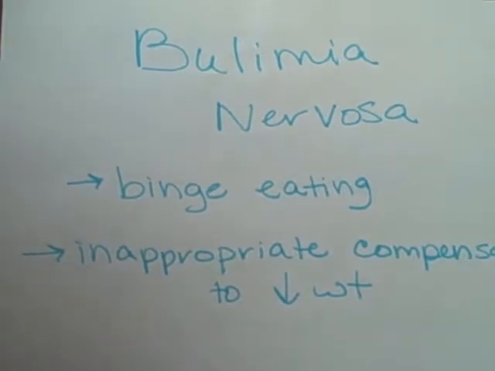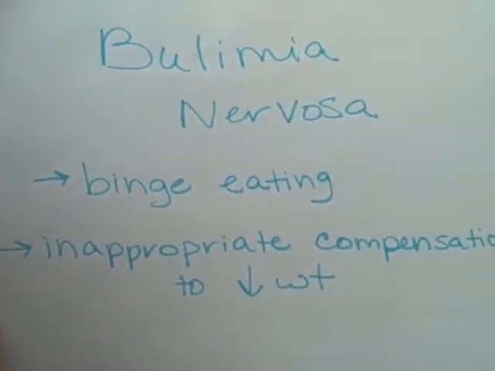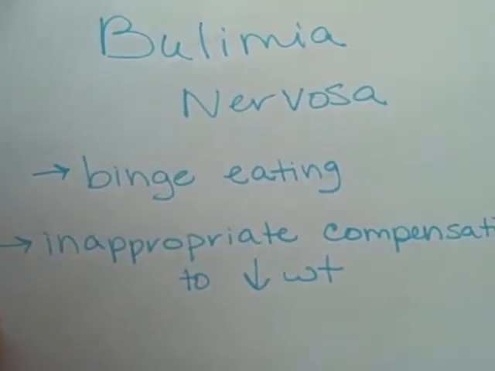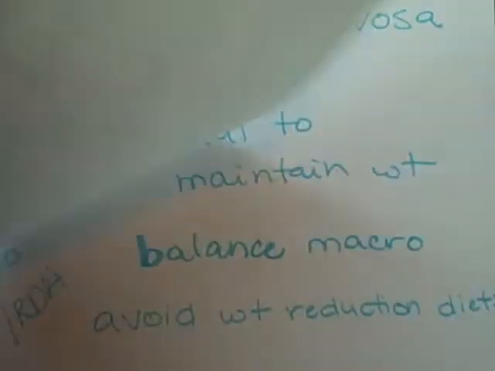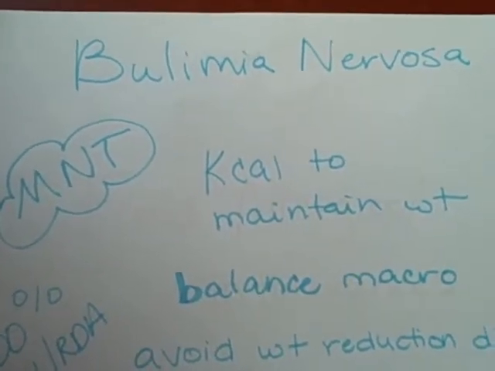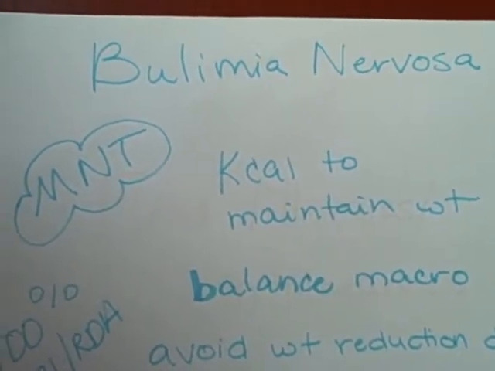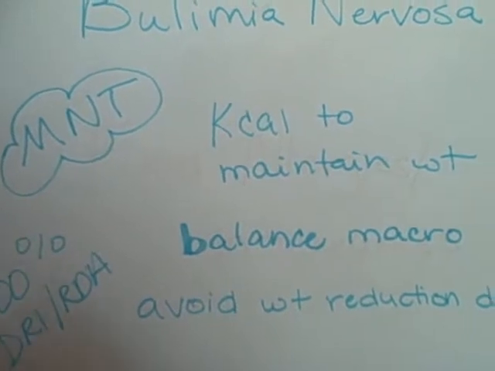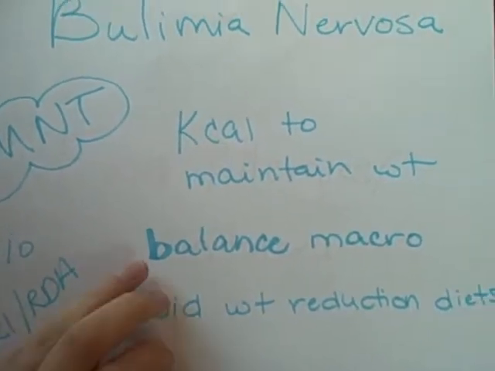Bulimia nervosa is binge eating and inappropriate compensation to lose weight, such as laxatives, excessive exercising, and vomiting. The MNT for bulimia nervosa is calories to maintain weight, balanced macronutrients, 100% DRI and RDA, and avoid weight reduction diets.